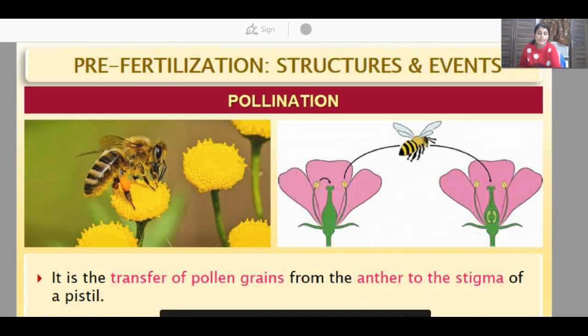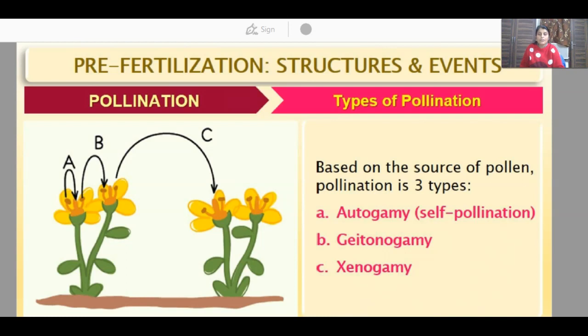Pistil is the female gametophyte, and the transfer of pollen grain, that is the male gamete, takes place from the anther, that is the androecium, to the stigma of a pistil, that is gynoecium. So here I will be describing pollination and its types. When we talk about pollination, there are basically three types: one is autogamy, second is geitonogamy, and third is xenogamy.